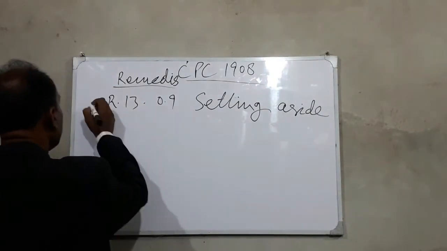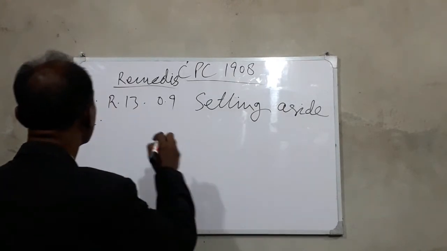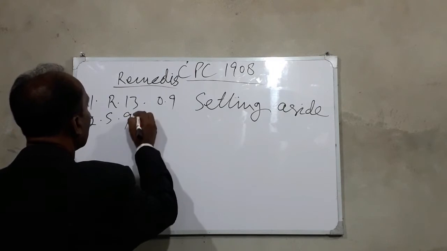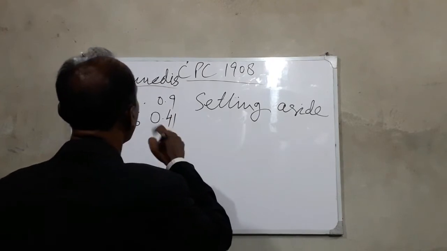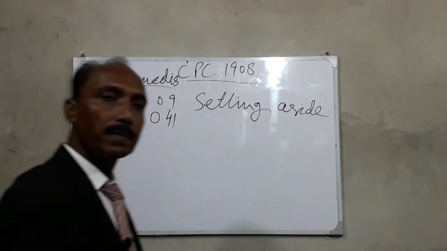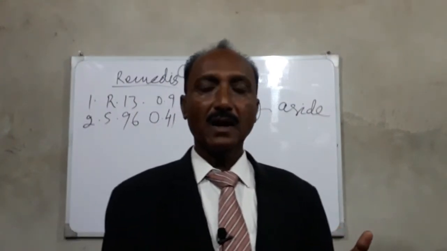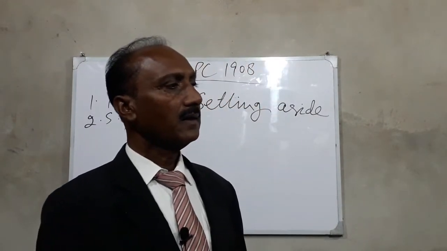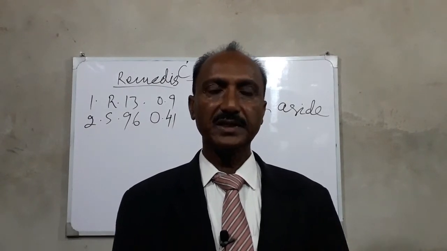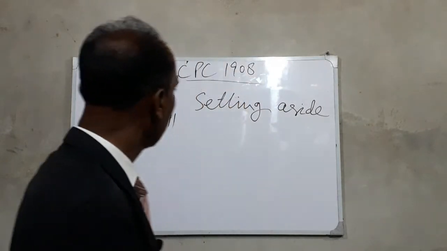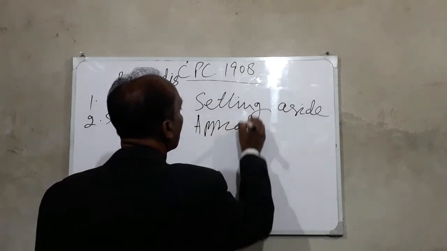The second remedy, Section 96, Order 41. The defendant or the aggrieved party may file an appeal to seek the remedies against ex parte decree. Appeal.